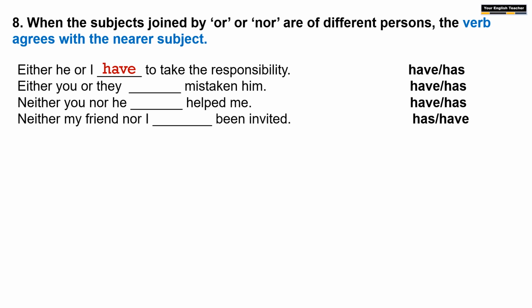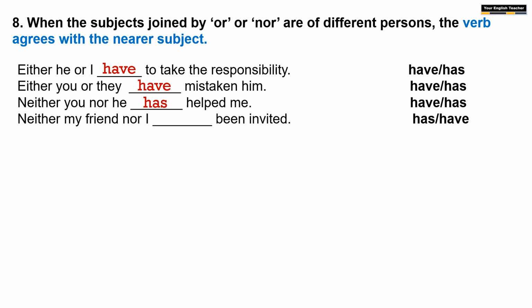The next example, either you or they dash mistaken him. What are the subjects here? You or they. Both are there, but we have to consider the second one. So they is the subject. So have or has? Have. Either you or they have mistaken him. Neither you nor he. Here two, you and he. We have to consider the second noun or pronoun, that is he here, and so he has. Neither you nor he has helped me.